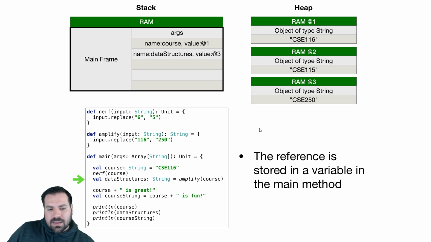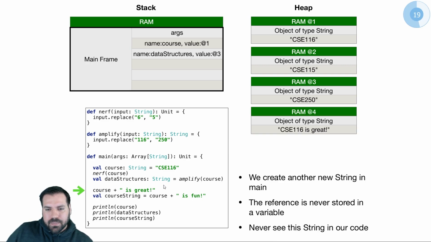I'll explain on the next example. And for those of you really paying attention, technically there are a lot more strings being added to the heap. Wherever I have a string literal, there will be a string 6, a string 5, 116, 250, is great, is fun. All those will actually be on the heap as well. But I didn't add them all to this slide because I'd have strings all over this slide. Maybe I should just to really drive the point home, but we don't have references to any of those strings anyway.